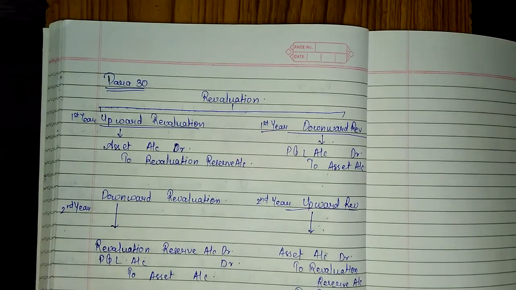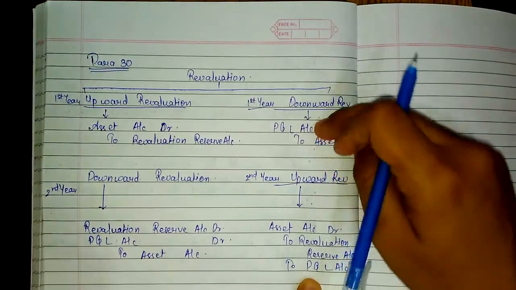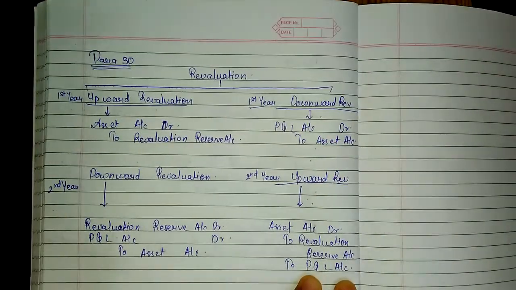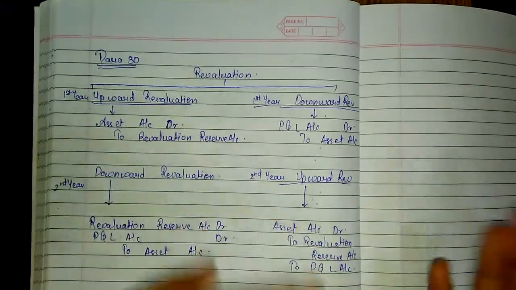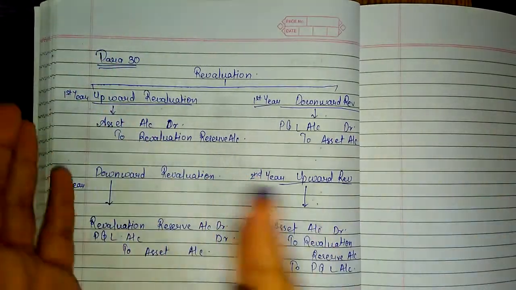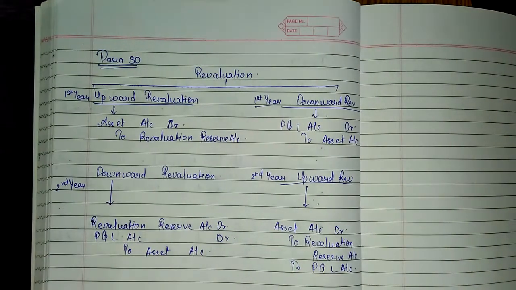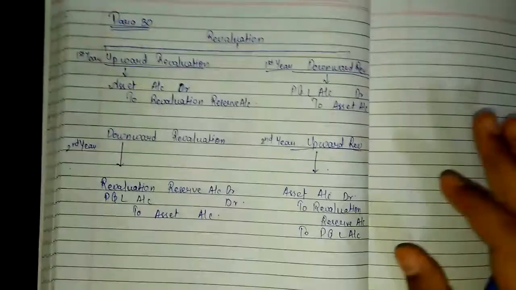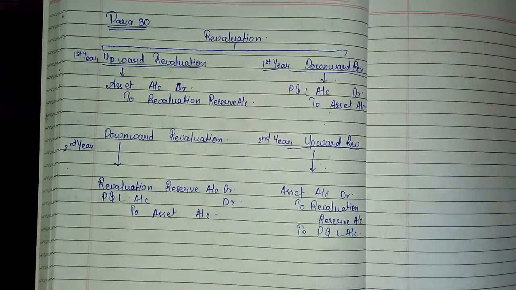Because there was a loss earlier, you are taking that loss, you are adjusting it with the asset, and there is excess profit, so you will subtract losses and then profit. Whatever amount comes will go to revaluation reserve. Okay, so this is the manner of revaluation of the fixed asset. So please pause the video and copy this chart. This is the most important chart and there are questions asked on this.